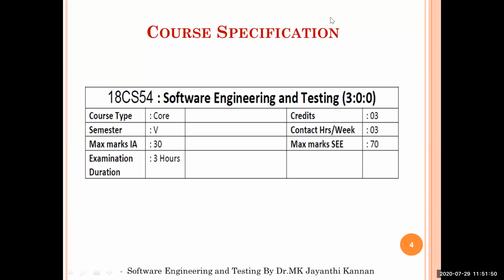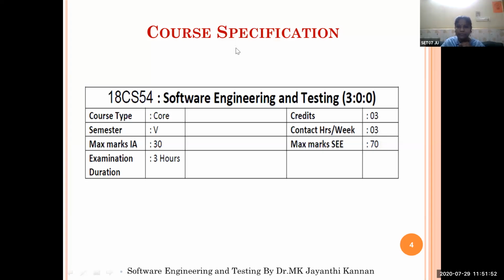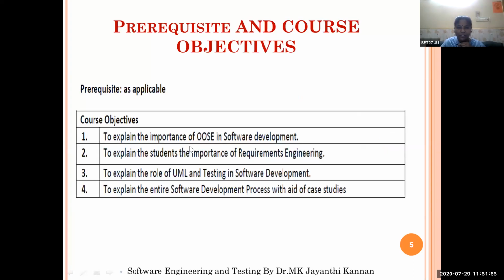Yeah. So we are discussing about the prerequisite and course objectives. So the prerequisite is you should know what is programming, what is computer programming, and the programming fundamentals like the character set, looping structures, statements, executable statements, database tables, and various data structure concepts. So the fundamental programming ideas and logics you should know. And while studying this subject, how this subject is framed and what are the course objectives means,